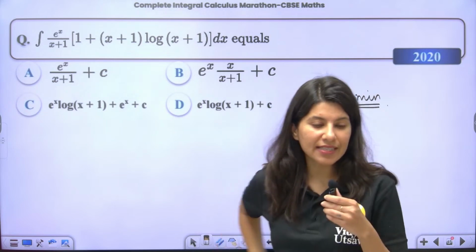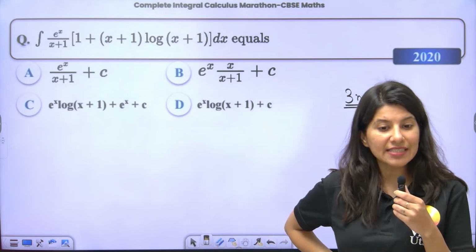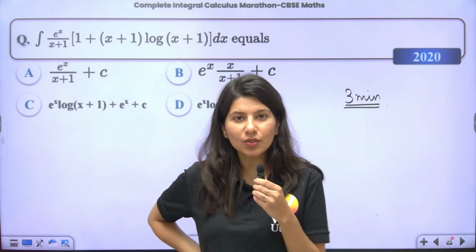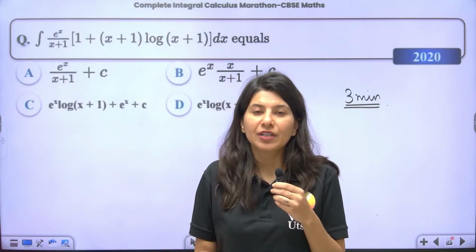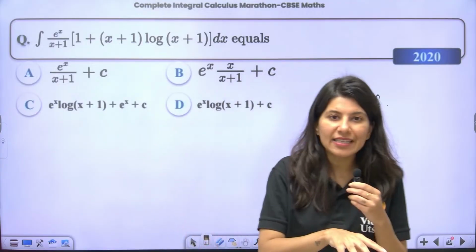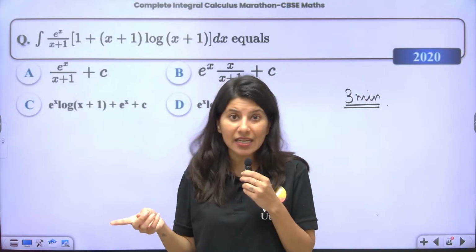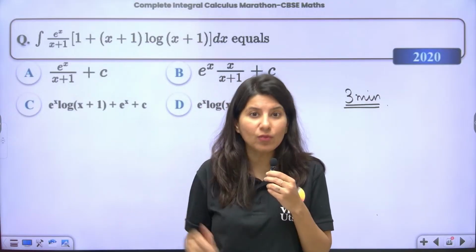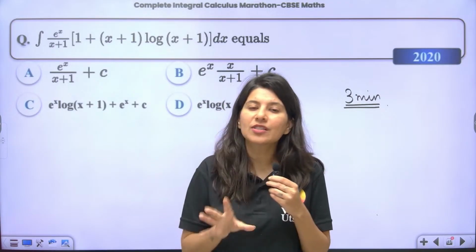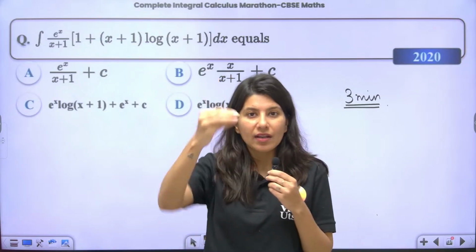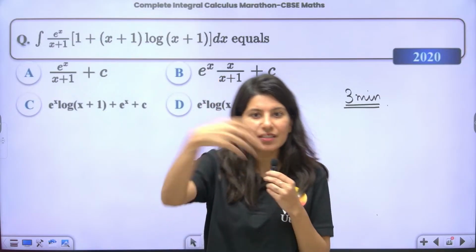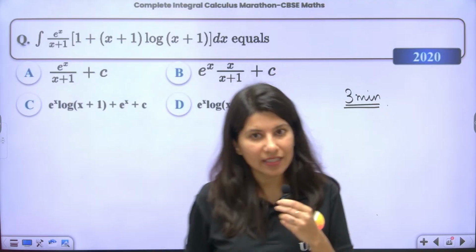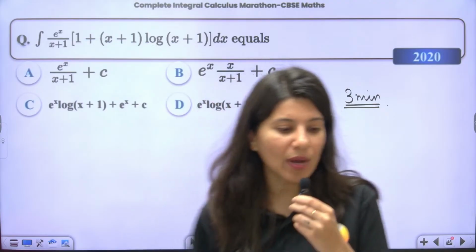Kichu is asking, ma'am, can anyone say why the second one is fx? No, it's not a rule. We need to figure out. If the first one is fx, then its derivative should be the other function. We tried it. If you watch the recording, you will see I was trying. It is just a random guess that this should be fx and this should be f dash x. If it is not working out, then you have to change.